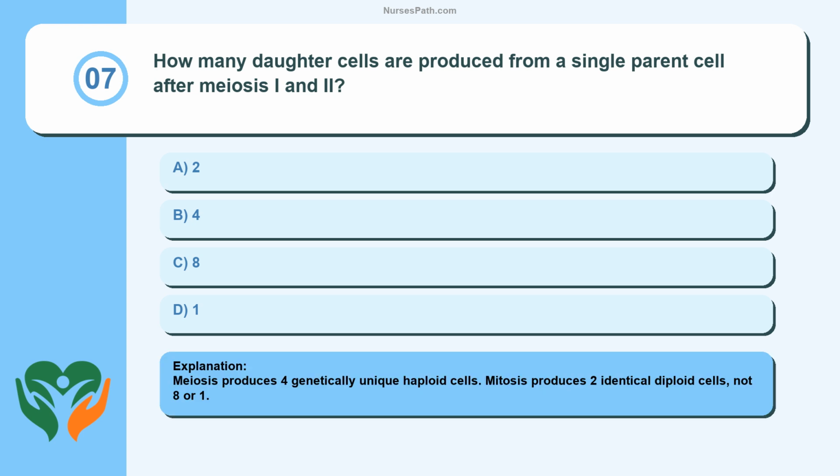Meiosis produces 4 genetically unique haploid cells. Mitosis produces 2 identical diploid cells, not 8 or 1.